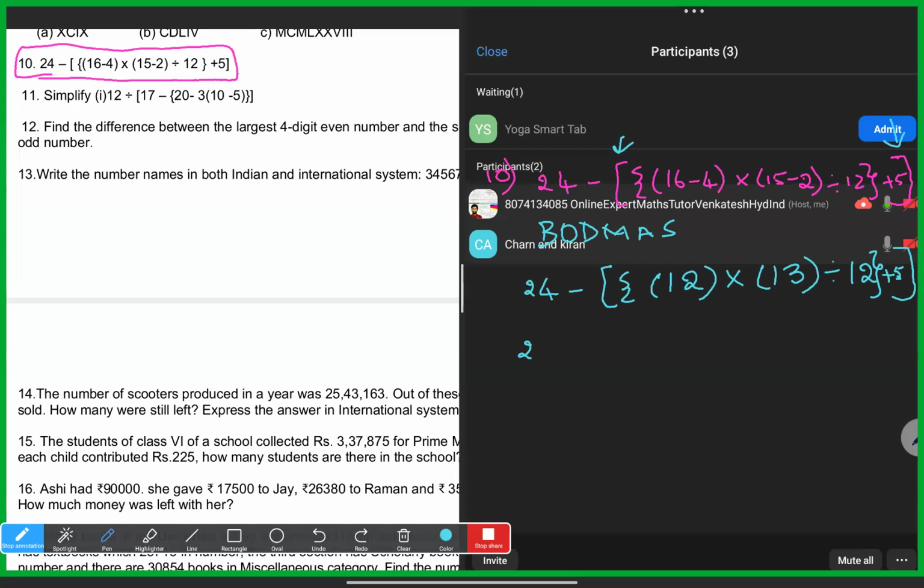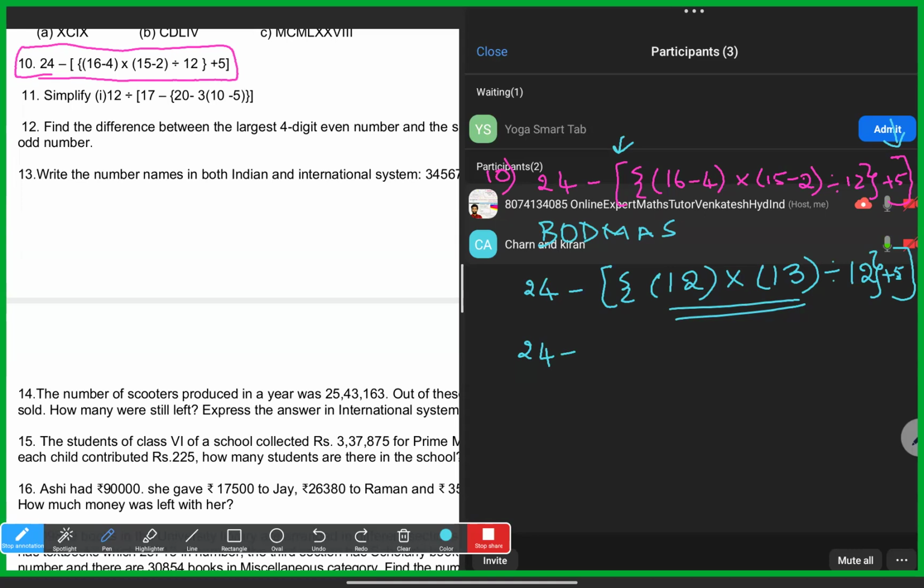Now, second step: 24 minus, inside now we can see the brackets part should be solved first. Brackets should be opened. Open these brackets, rectangular. No, not rectangular, step by step here. First 16 minus 4 is 12, and 15 minus 2 is 13.